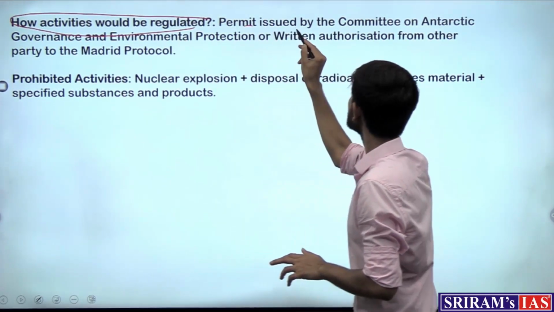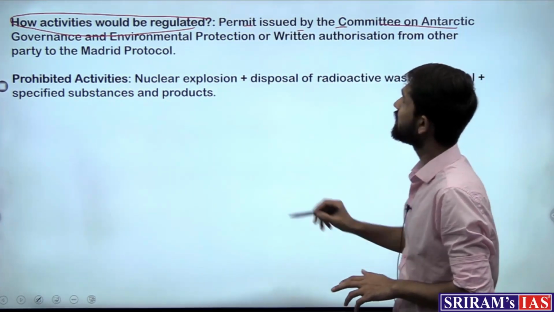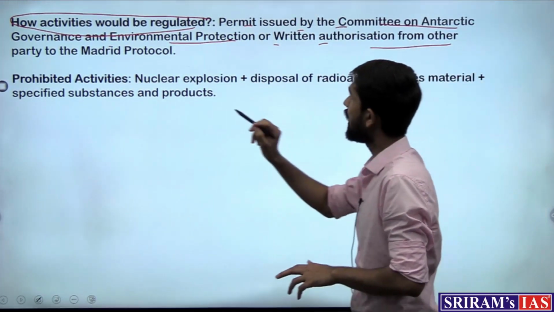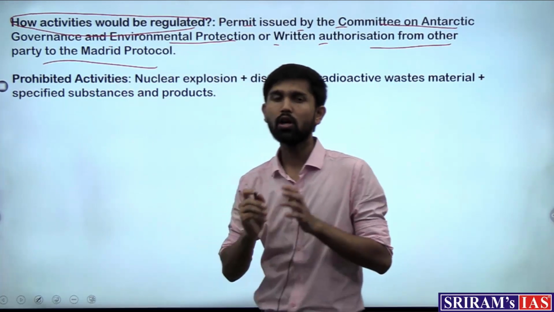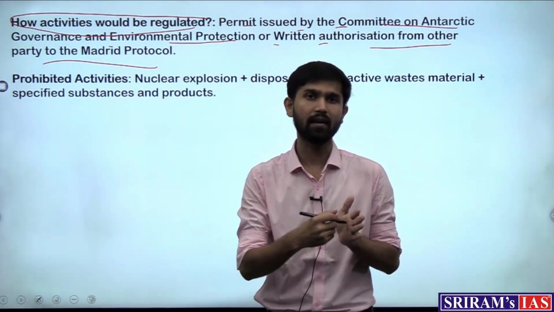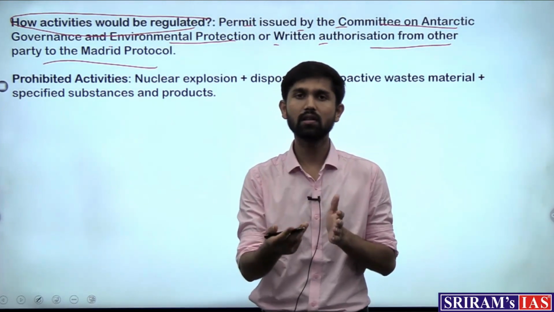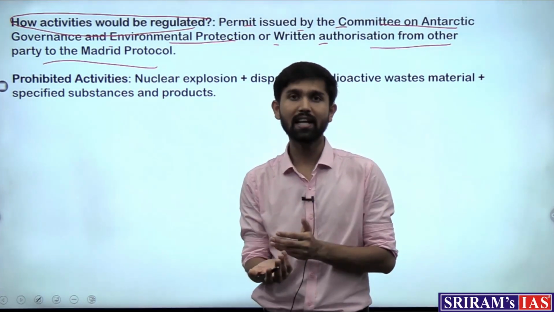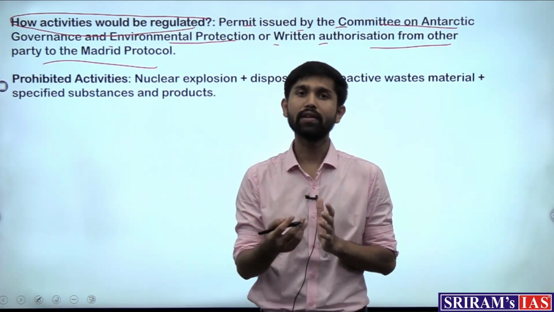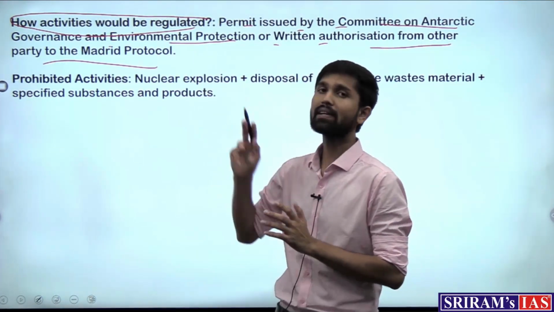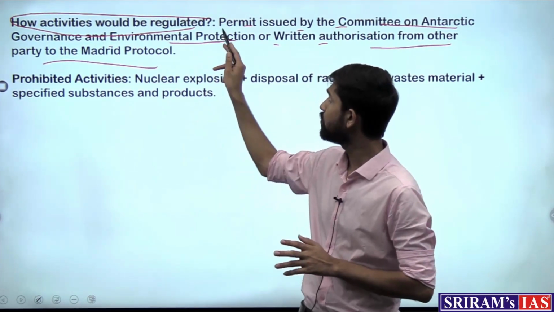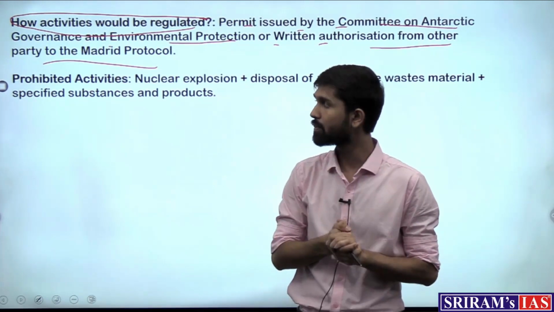A permit is to be issued by the Committee on Antarctic Governance and Environmental Protection, or written authorization from another party to the Madrid Protocol. What this means is that if tomorrow any person wants to visit Antarctica, be it with a tourist motive or a scientific exploration motive, they have to take permission or a license from the apex level committee for visiting. No one can visit without a license. Therefore these activities would be regulated by the committee.